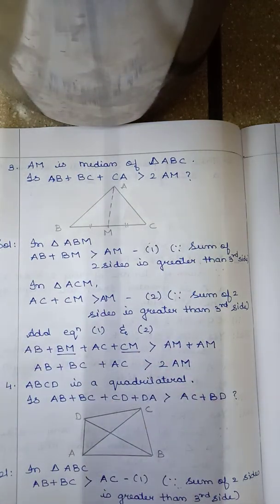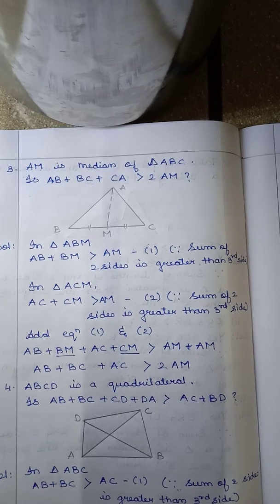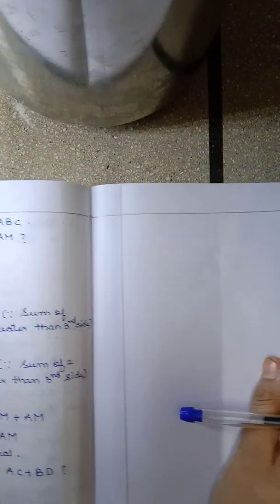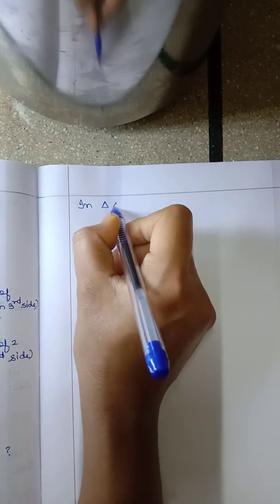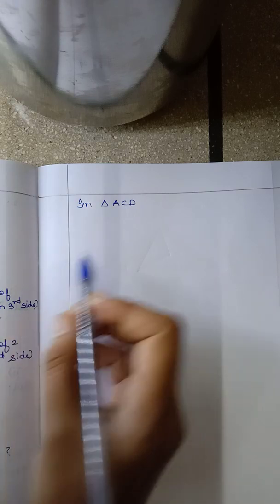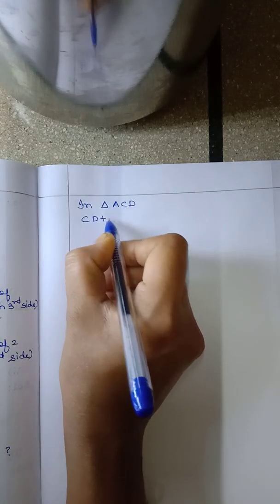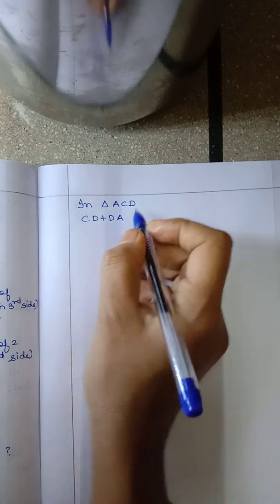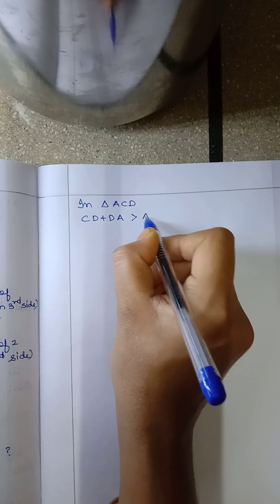Similarly we have to take the different triangles and get equations like this. Next we will take triangle ACD. In triangle ACD, you can see the figure in your textbook, we will have CD plus DA greater than AC.